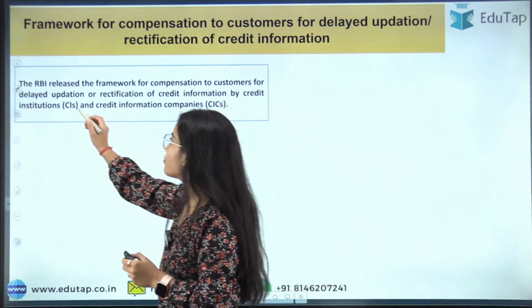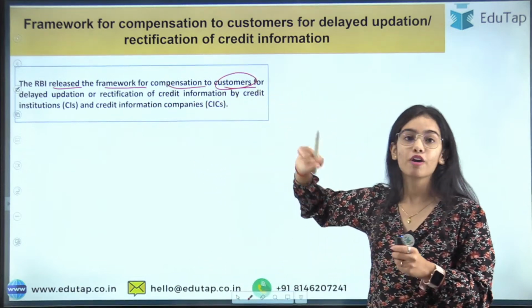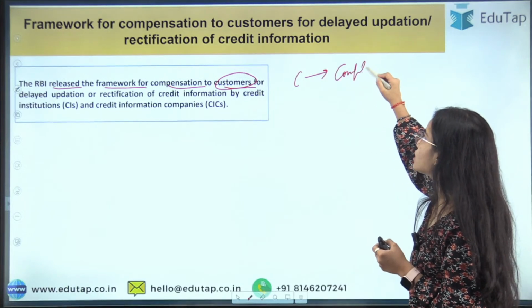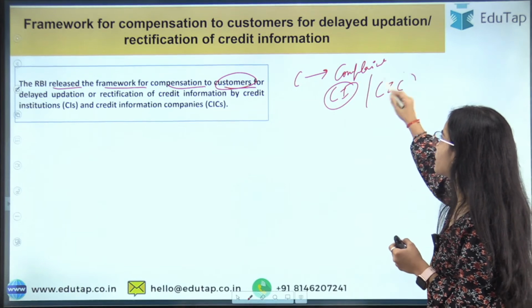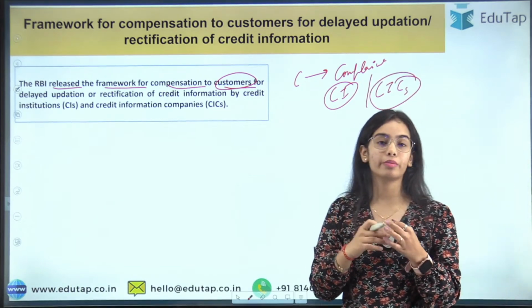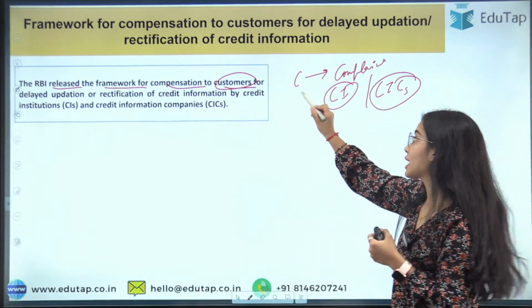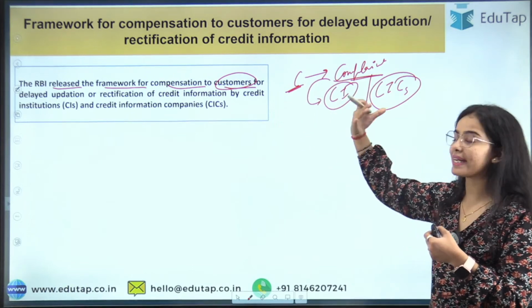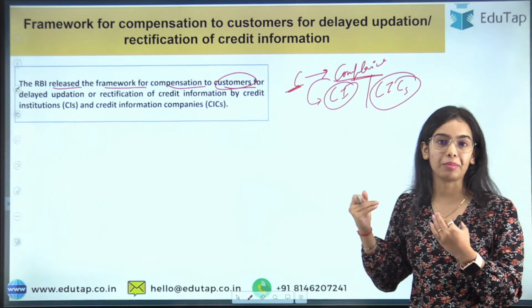The Reserve Bank of India has released the framework for compensation to customers for delays. If the customer raises a complaint, the data has to be updated or rectified, and that should be done in a timely manner.